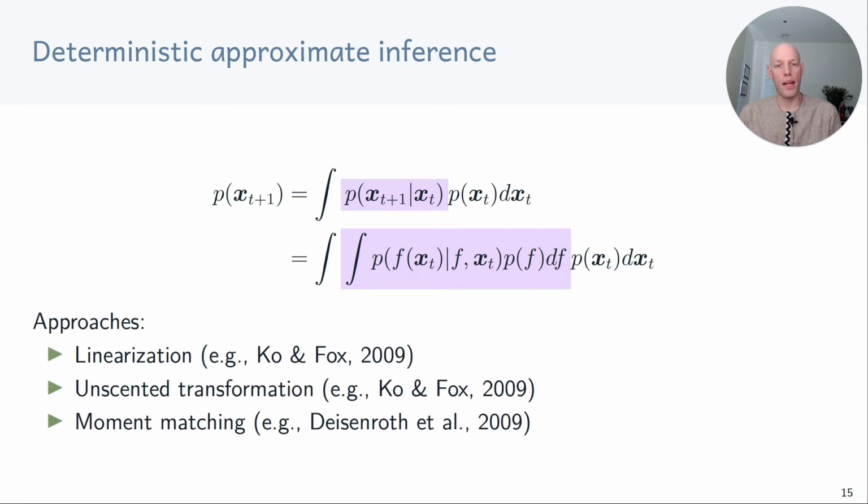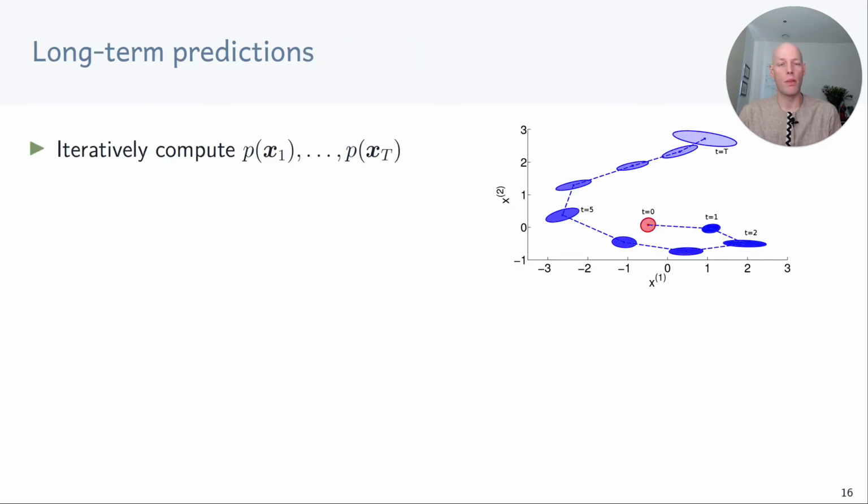We can apply the same ideas that we could do in the case of deterministic transition functions. We can linearize the Gaussian process, we can use the unscented transformation to push sigma points through the Gaussian process, or we can use moment matching where we compute the mean and covariance of the predictive distribution in closed form. Let's have a brief look at moment matching.